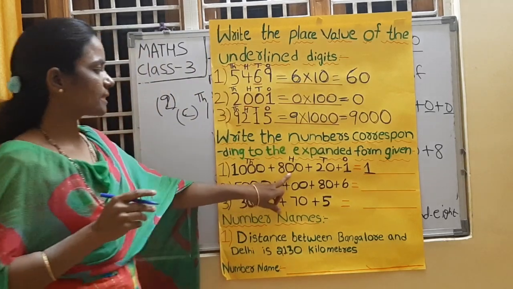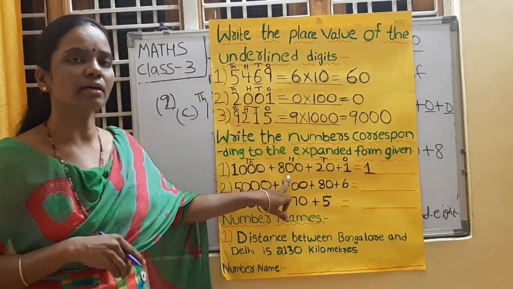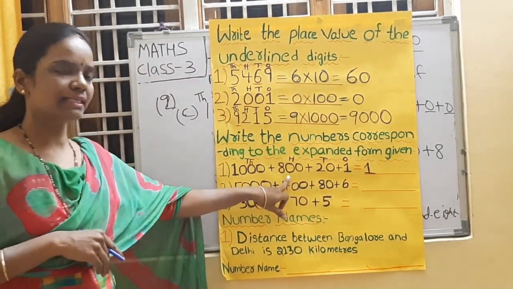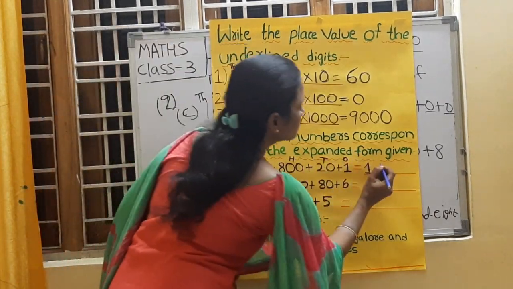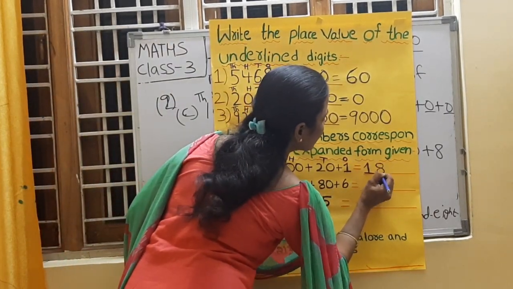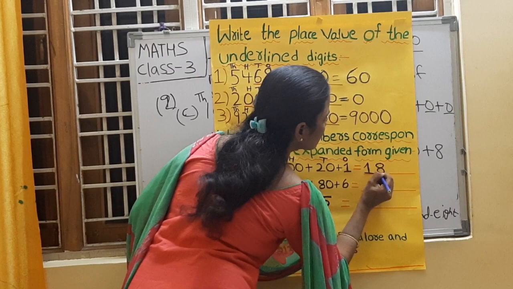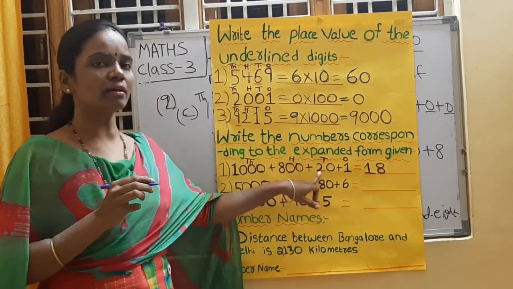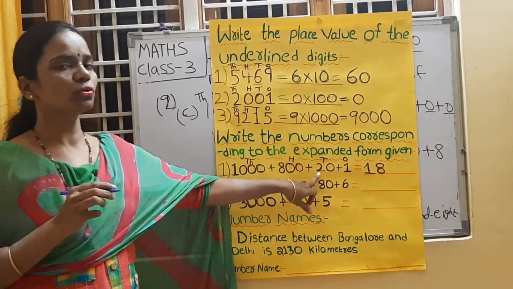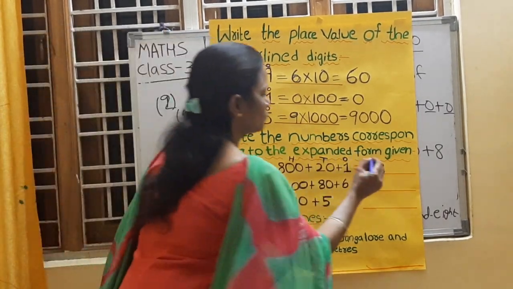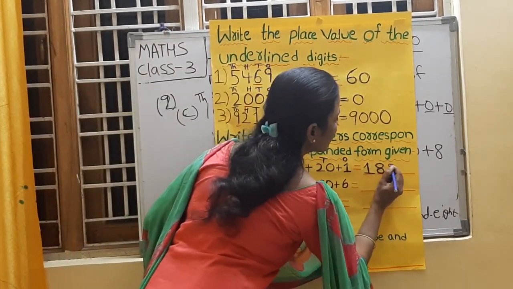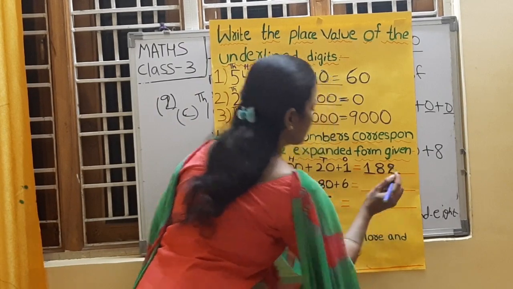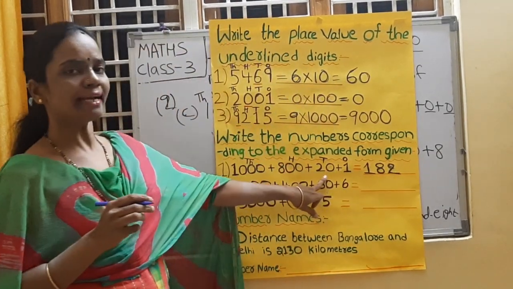Yes. Next, in hundreds place, what is the number? 8 is there. So write down 8. How many hundreds are there? 8 hundreds. So write down the 8. In tens place, what is the number? 2. So write down the 2. How many tens are there? 2 tens are 20, right?